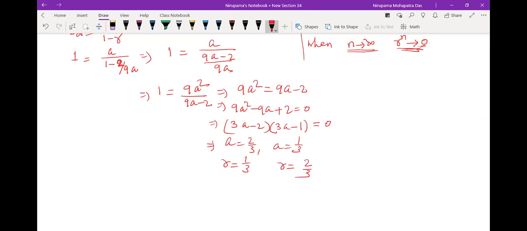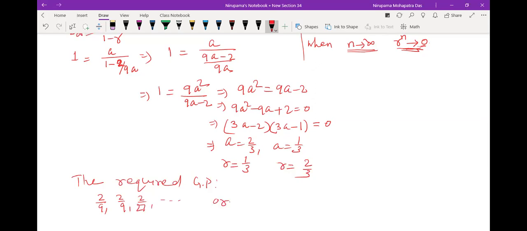You have to find the GP. So the required GP is 2 by 3, 2 by 9, then 2 by 27, like this up to infinity.